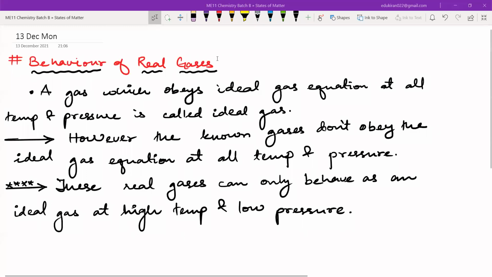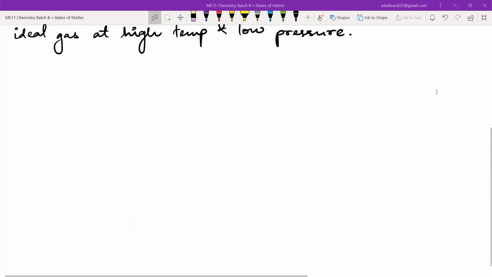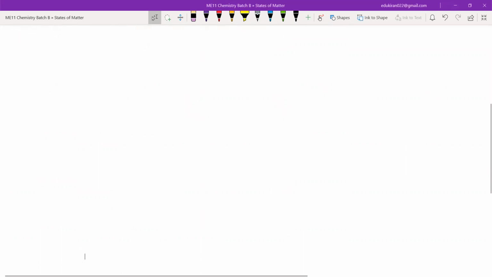So these real gases now, they behave somewhat differently than the ideal gas, and they do not obey the ideal gas equation. So what kind of deviation do they have? And how do we measure these kind of deviations? There are two things.